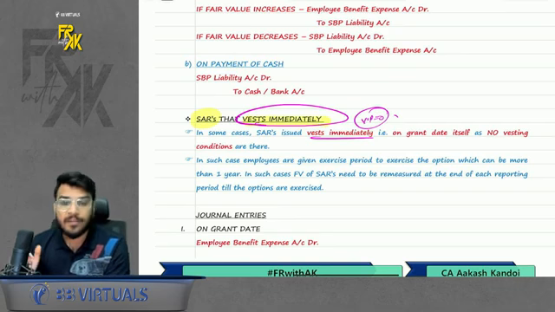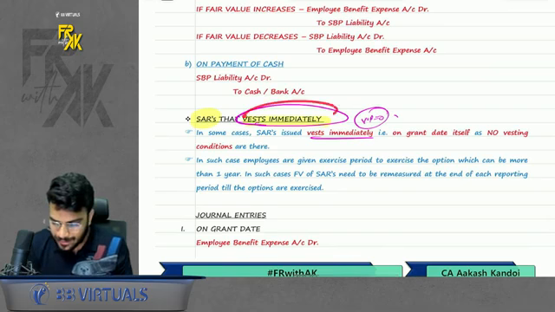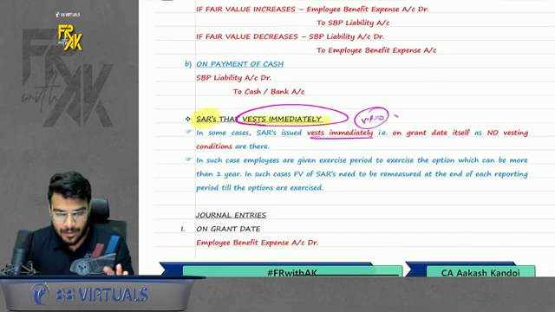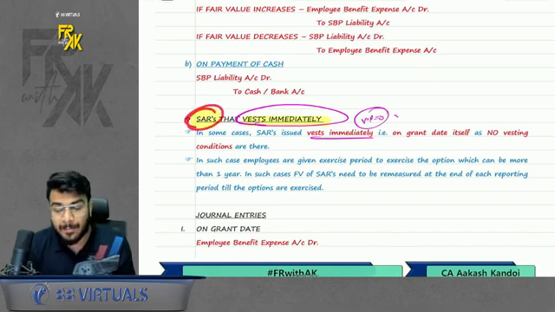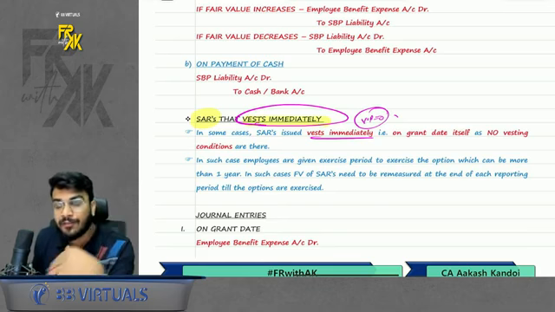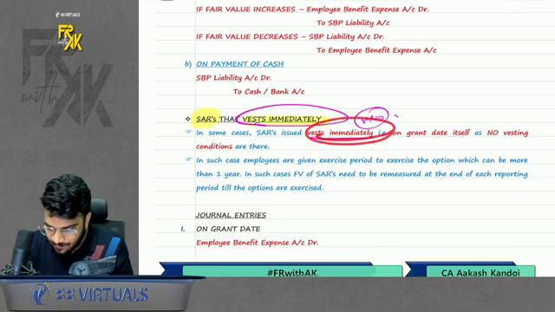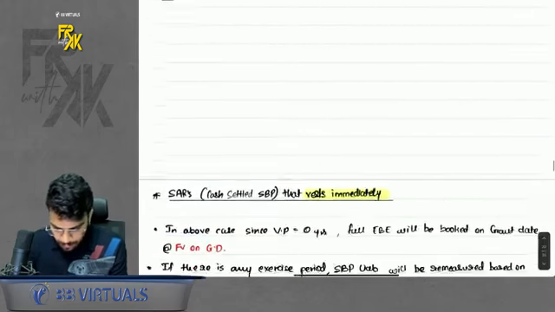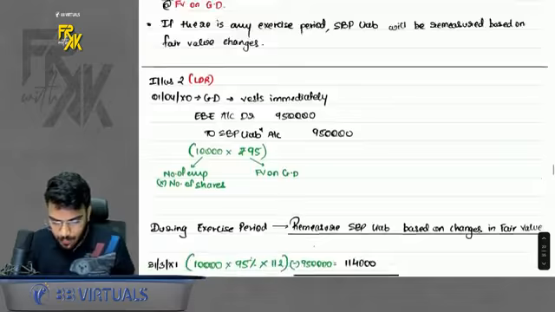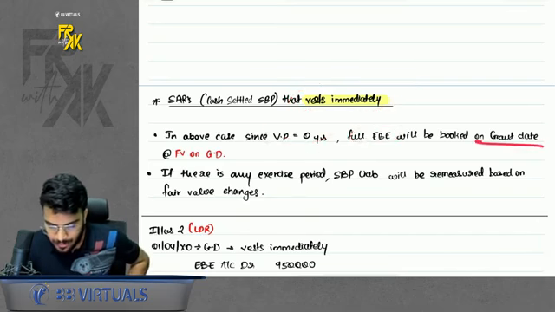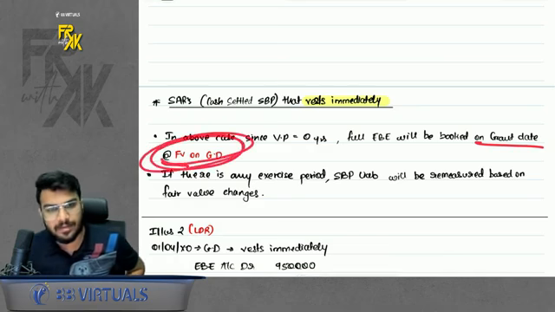See, normally we never book the expense on grant date. This is the only case where, because the shares are vested immediately, the full expense will be booked on grant date. And if these are SARs, meaning cash settled, in cash settled we never consider the fair value on grant date; we take the fair value on year end. But because they are vesting immediately, here you will take the fair value on grant date only. Okay, do remember that part. I have written also: in the above case, in case of vest immediately, vesting period is 0, the full employee benefit expense will be booked on grant date at fair value on grant date.